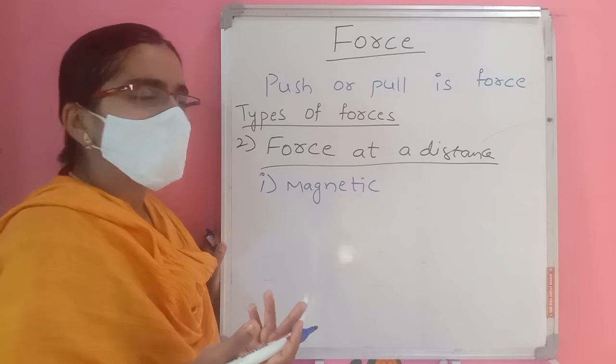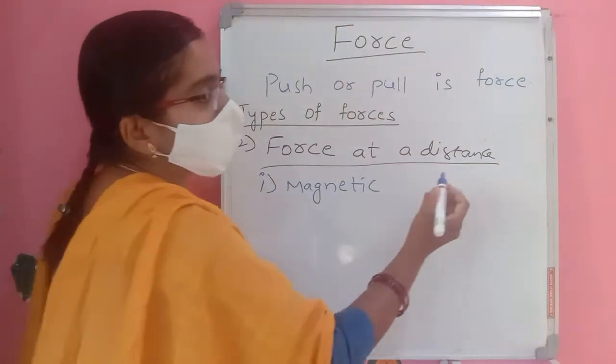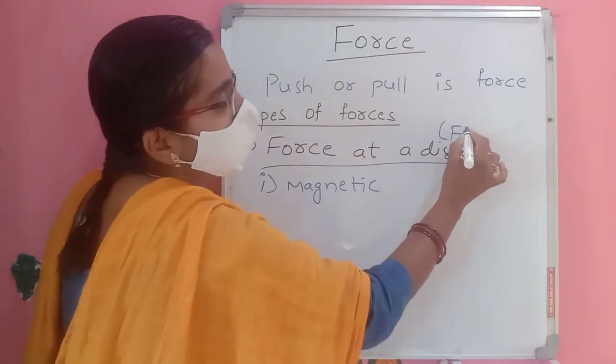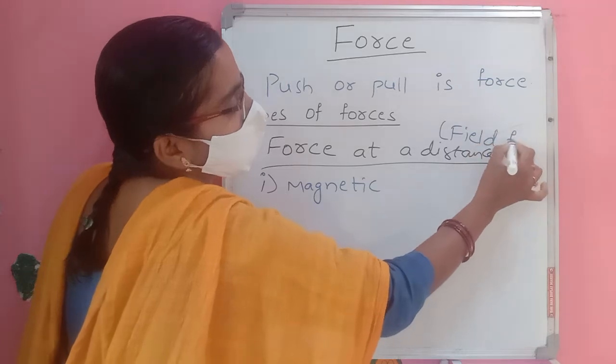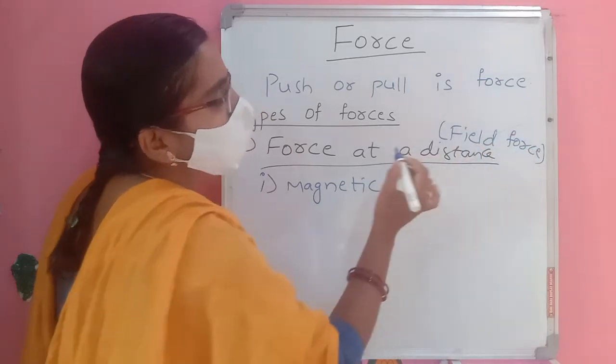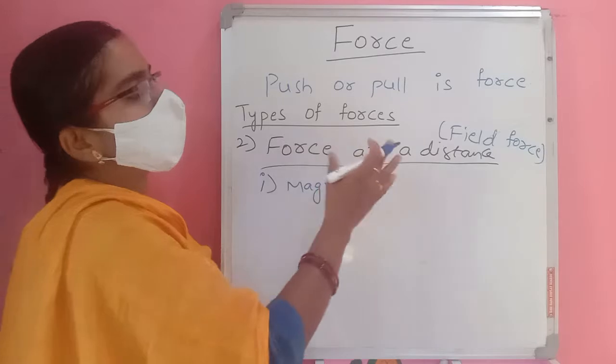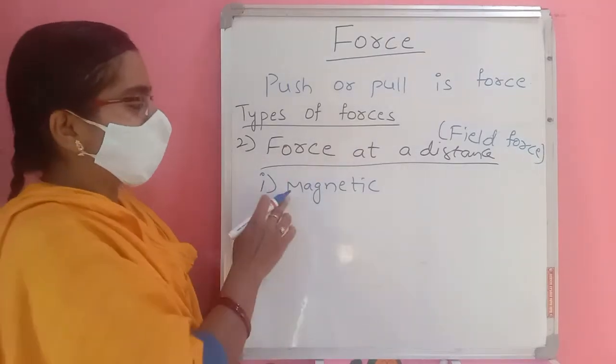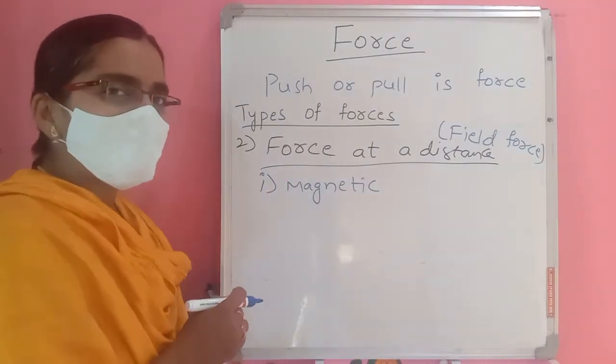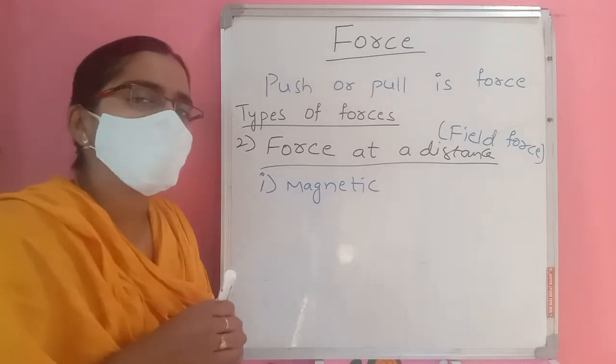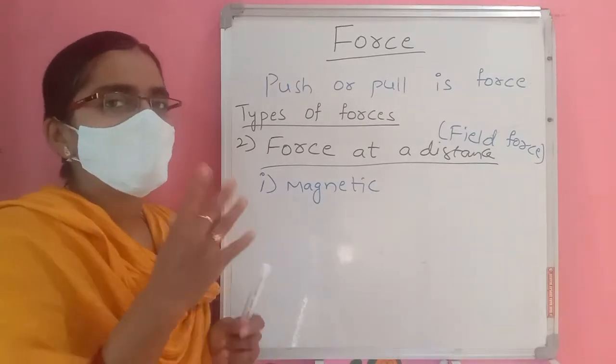Magnetic force is a force at a distance, which is also called a field force. The first type is contact force, and the second is field force, or force at a distance. So, magnetic force: we already studied magnets in an earlier video.